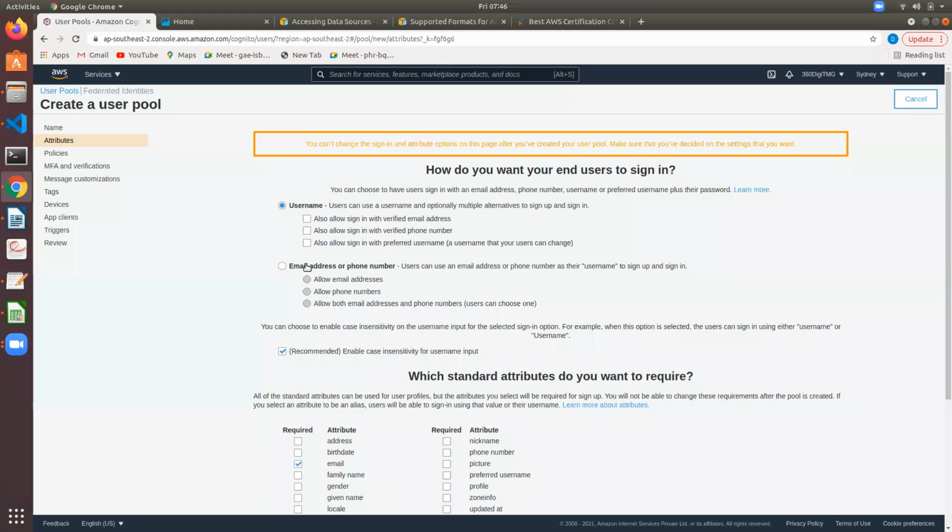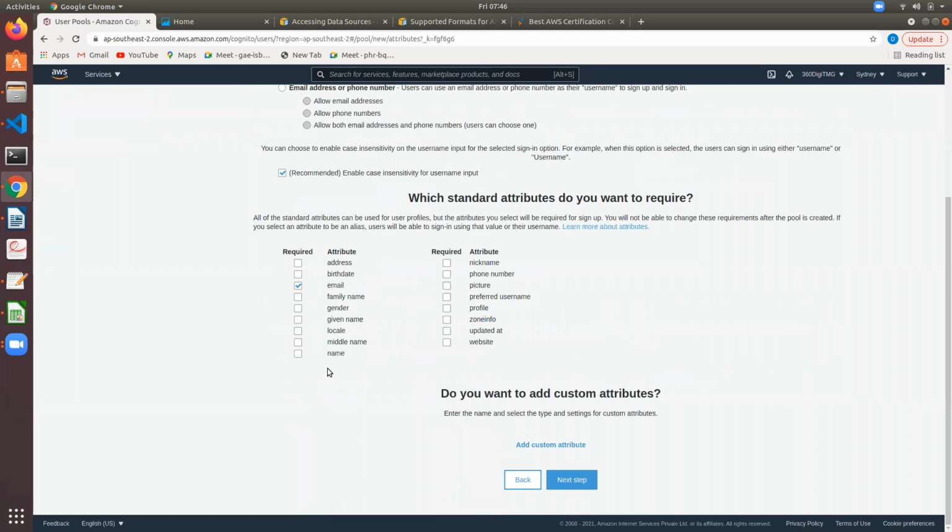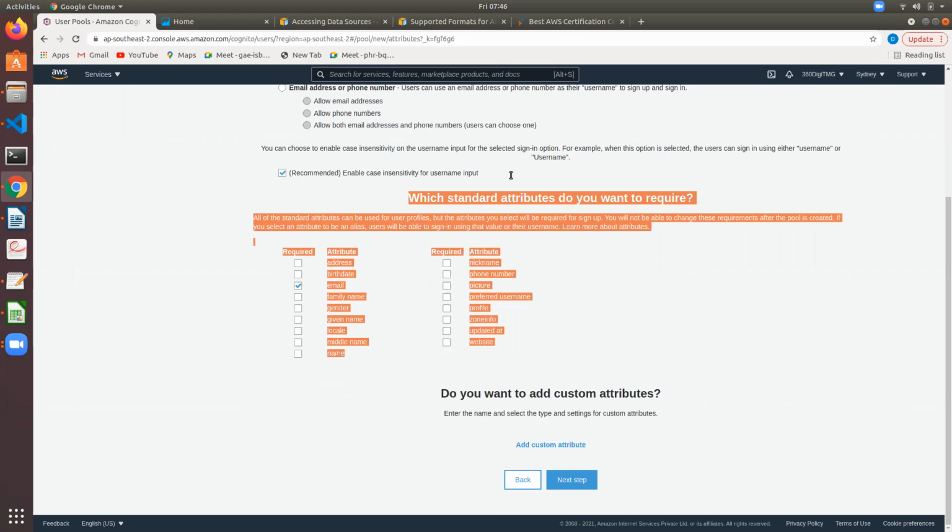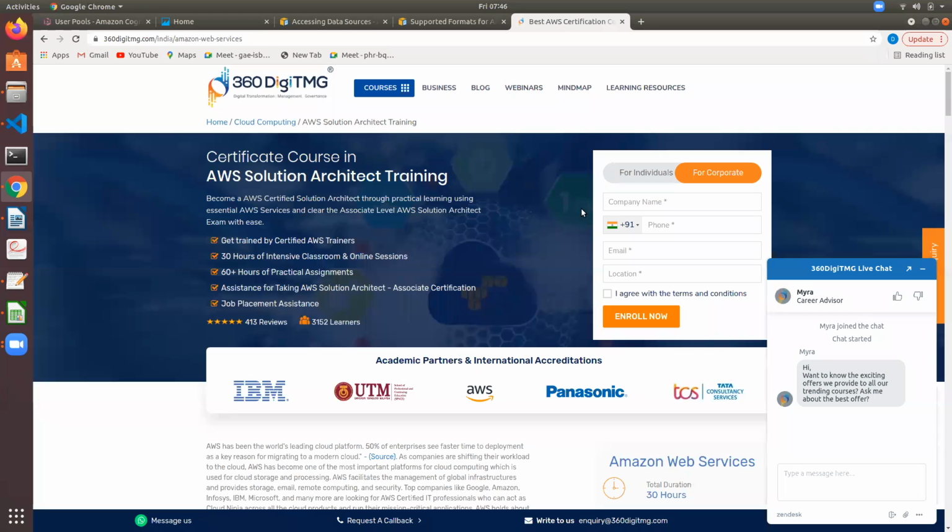So you can ask the users to provide a username, and then you can do verification by email address and phone number. And other attributes: see what information you are expecting from the user in this section. So here in this portal, just company name, phone number, email, and location.